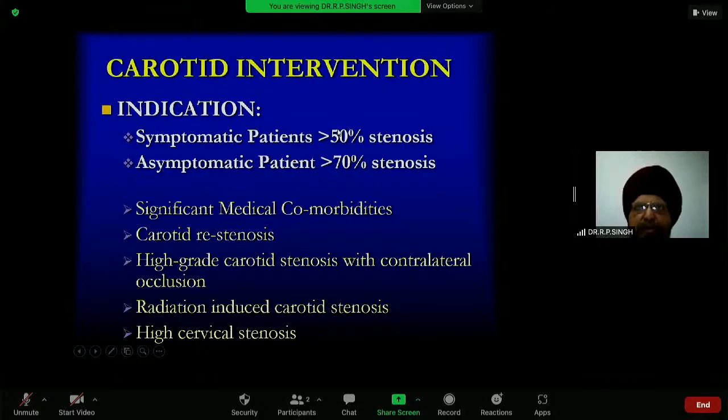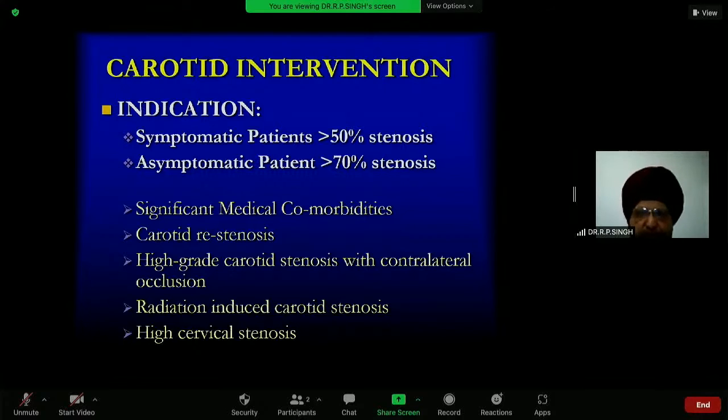If it is a symptomatic patient, with a history of TIA or previous episode of hemiparesis, more than 50% stenosis is an indication, and in asymptomatic patients, more than 70% stenosis. Earlier, people were only doing carotid endarterectomy, but now putting the stent is coming almost at par with carotid endarterectomy. But the indications are still significant medical comorbidity, carotid restenosis, high-grade carotid stenosis with a contralateral occlusion, radiation-induced carotid stenosis, and high cervical stenosis for carotid interventions.